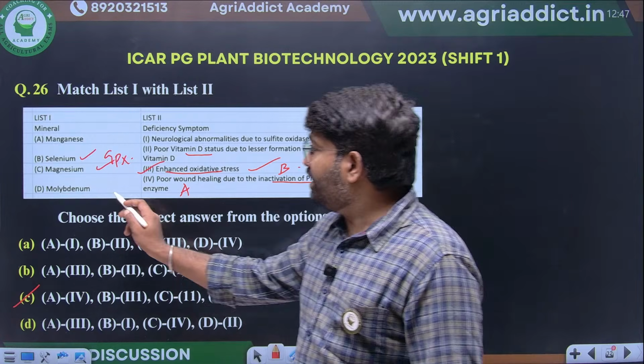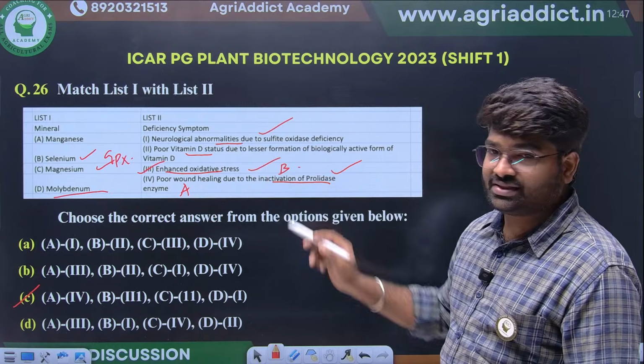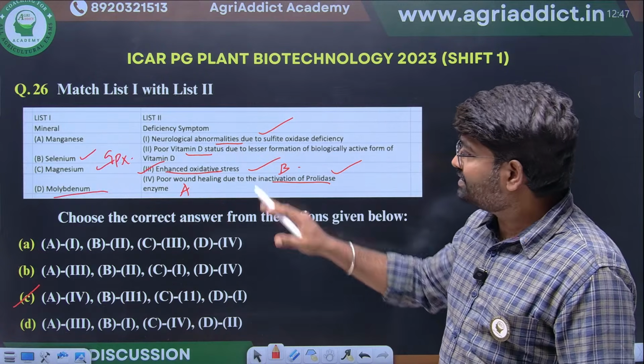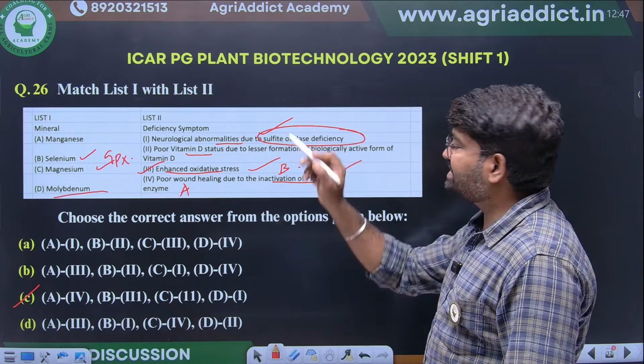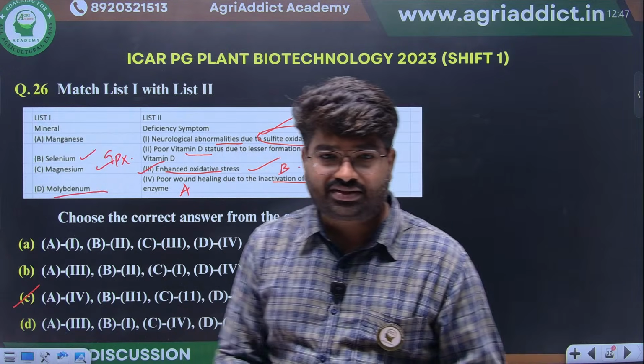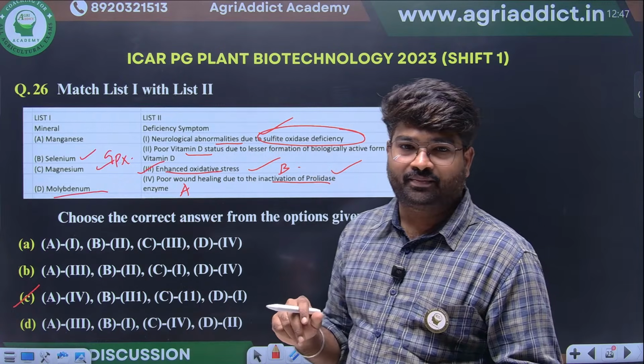Molybdenum, if molybdenum is deficient, neurological abnormalities will be there. Why? Due to sulfite oxidase deficiency, because molybdenum acts as a cofactor for the sulfite oxidase enzyme. Clear?